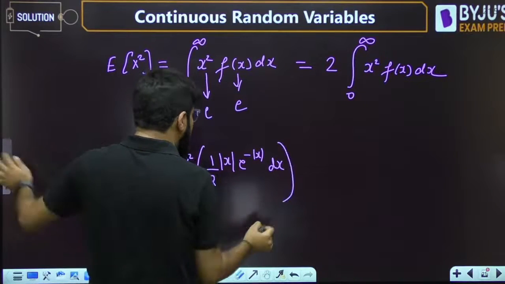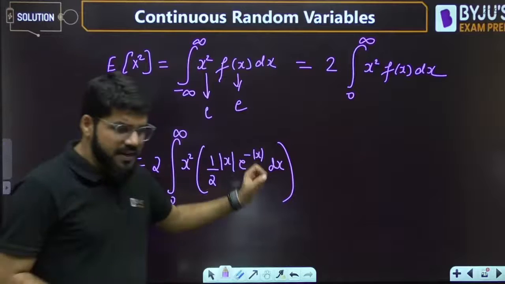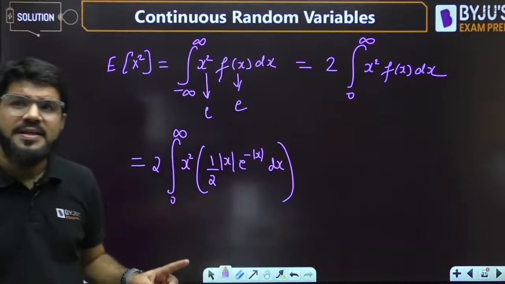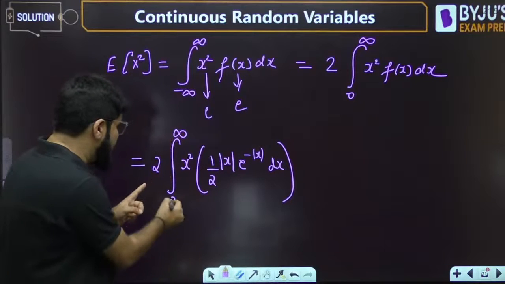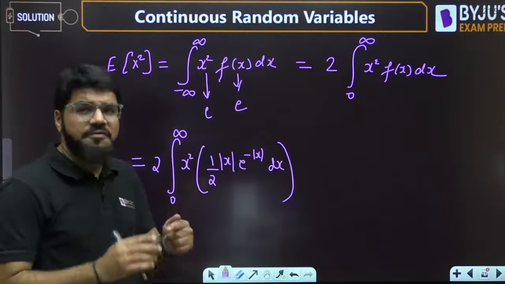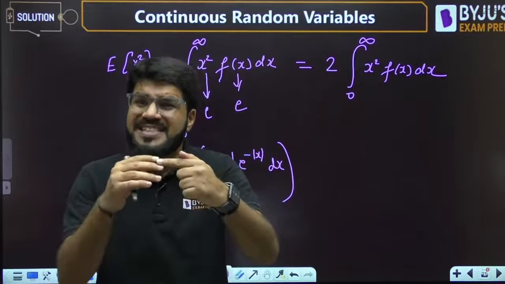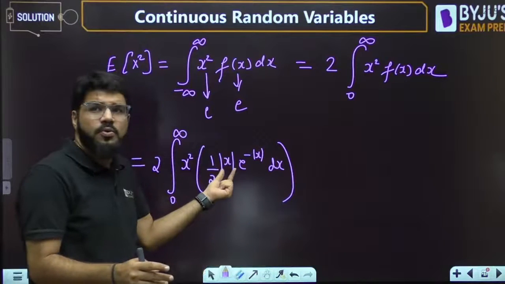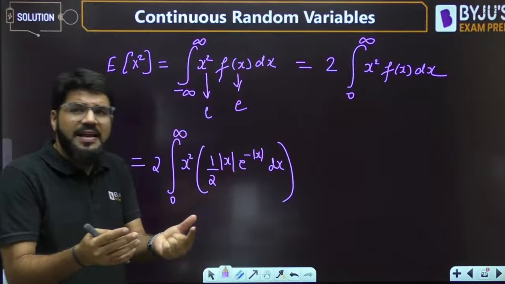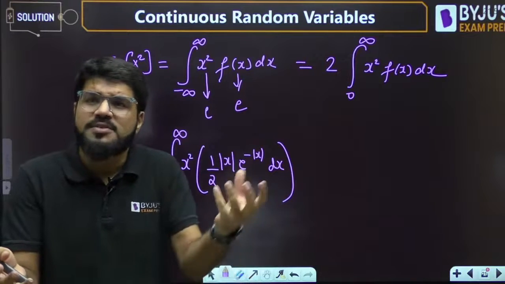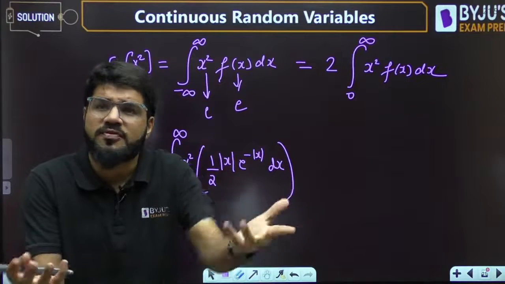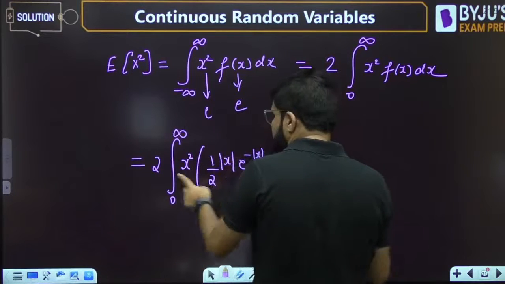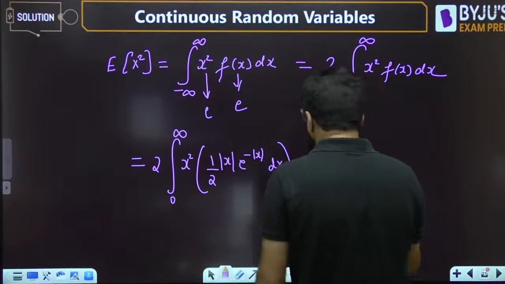Now pay attention, okay, here there is definitely modulus x involved. Here it is the role of modulus x, but if you pay attention, x is between 0 to infinity as per the modified limits. And if x is between 0 to infinity, it means x is positive. And if x is already positive, what is its modulus value? For a positive value, there is no role of modulus. What is modulus of 5? It is 5. What is modulus of 10? It is 10. Okay, so because the limits are positive, the modulus can be cancelled,